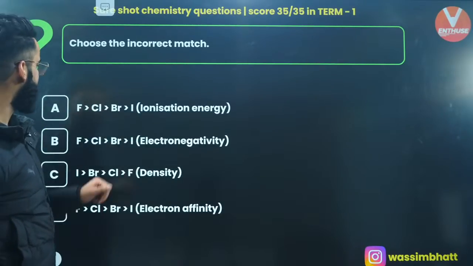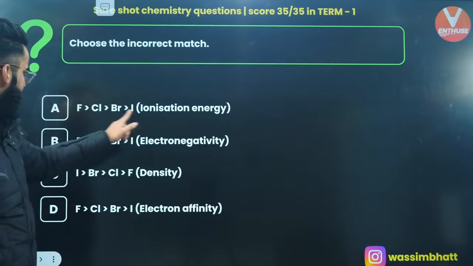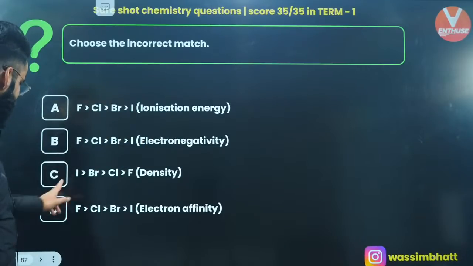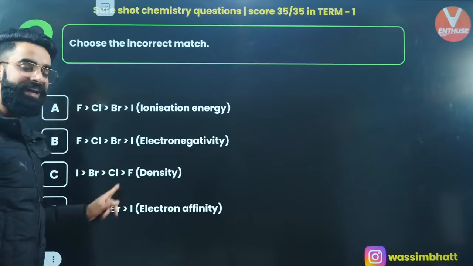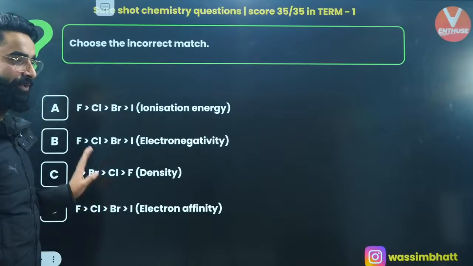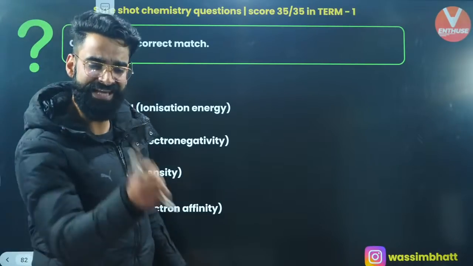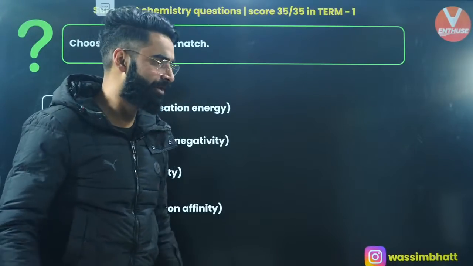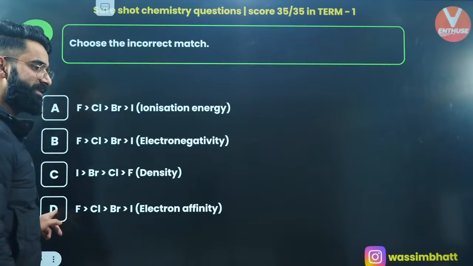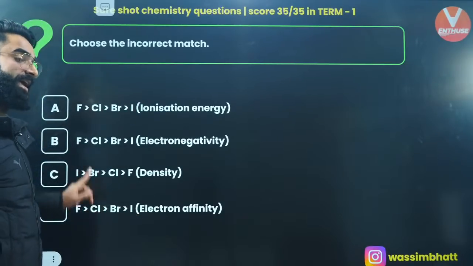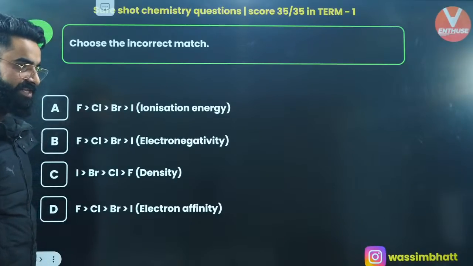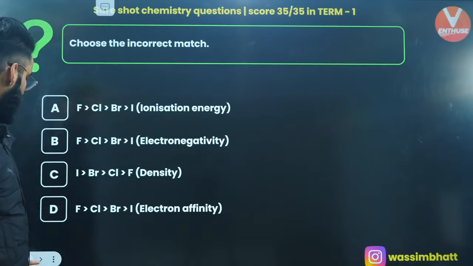Okay, choose the incorrect match. Ionization energy, correct. Electronegativity, correct. Density, correct. Electron affinity: chlorine has more electron affinity than fluorine. In a similar way, sulfur has more electron affinity than oxygen. So this is the incorrect one. Chlorine actually has more electron affinity than fluorine. Absolutely, it's option D.